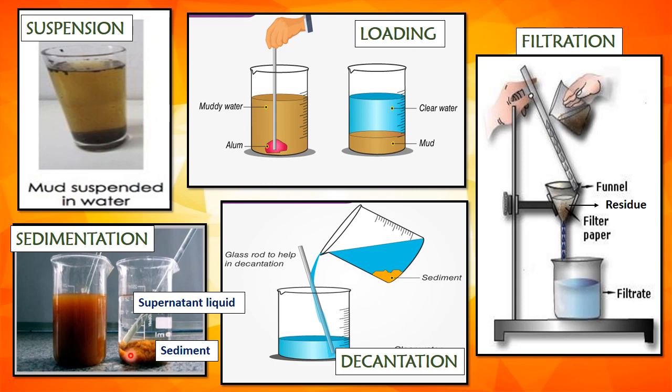Now the decanted water or liquid may still contain finer particles which need to be removed. So the mixture is then poured over the filter paper. After some time, the liquid starts passing through the filter paper and the solid remains on the filter paper. The solid which remains on the filter paper is called the residue and the clear liquid obtained is called the filtrate. So filtration is the process by which an insoluble solid and a liquid are separated by passing the mixture through a filter.